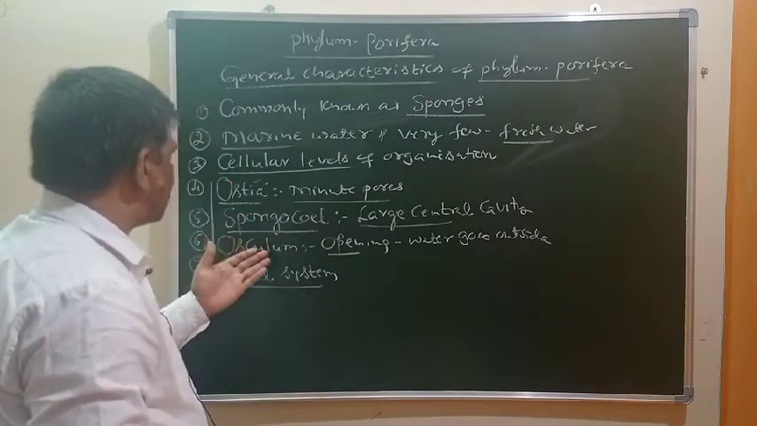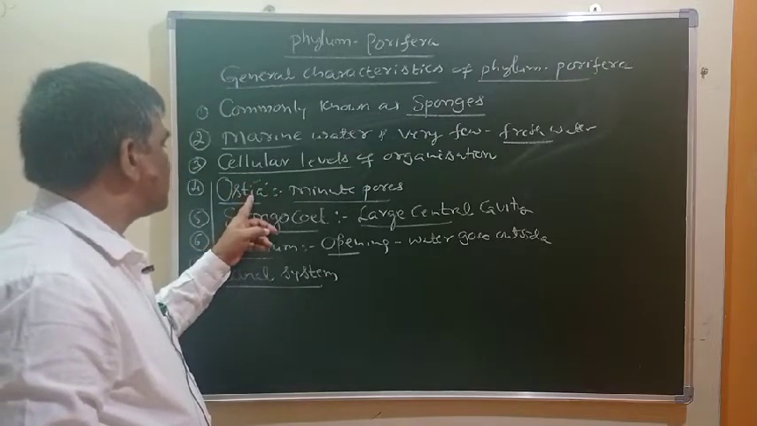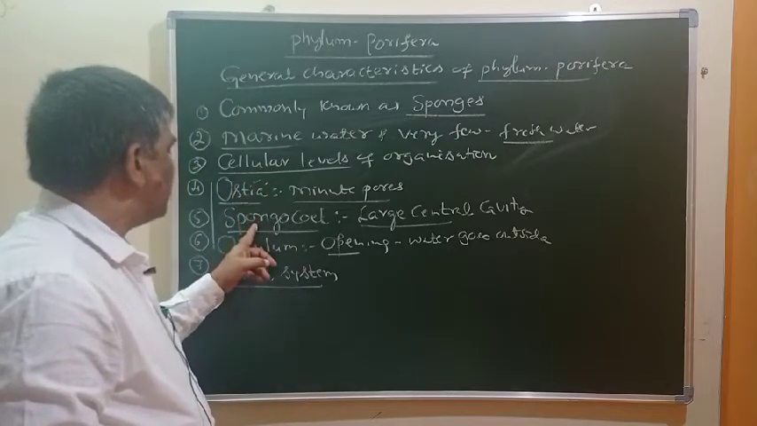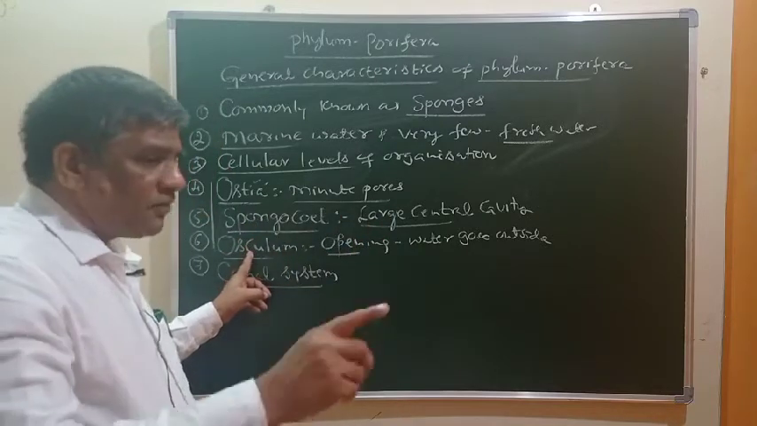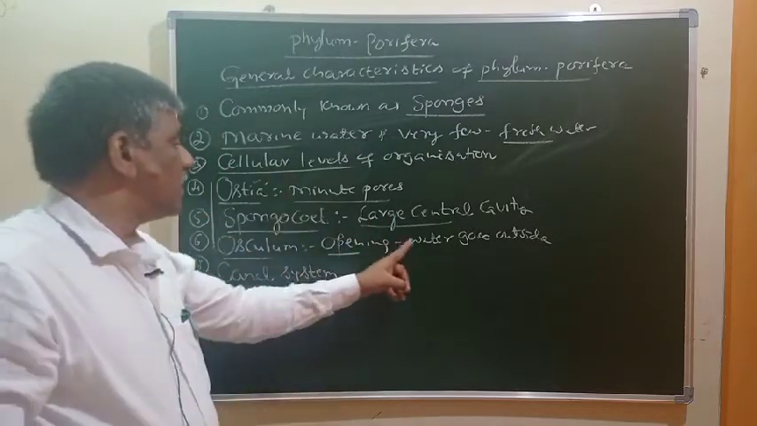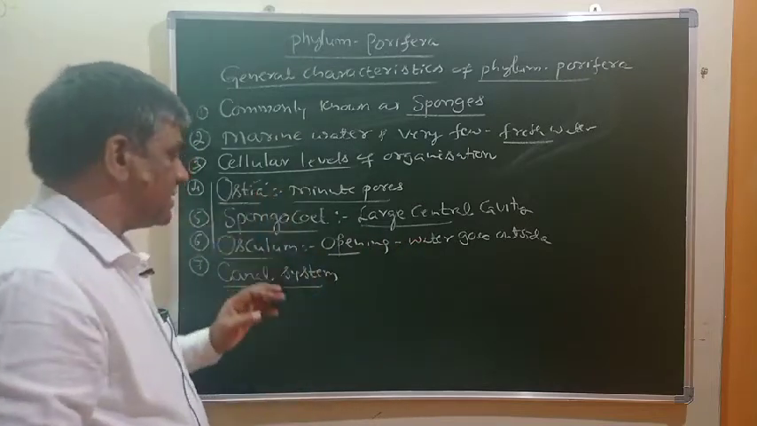So what is that canal system? There is a movement of water. Water enters into the body through ostia, and then comes to a large central cavity known as spongocele. Afterwards, water goes outside through another opening known as osculum. This movement of water is known as a canal system.